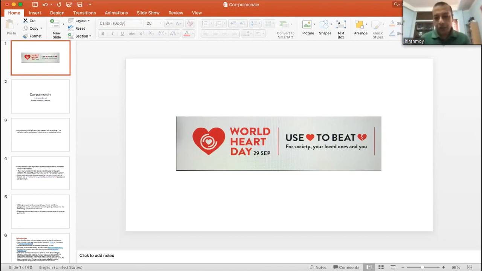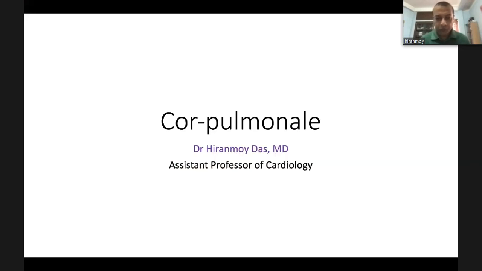Our 2020 World Heart Day slogan is "Use heart to beat cardiovascular disease." Today, I will talk about a disease called Cor Pulmonale. It's not a pure cardiac disease. Rather, it has some cardiac manifestation of some other disease, particularly respiratory disease, which affects our cardiovascular system.